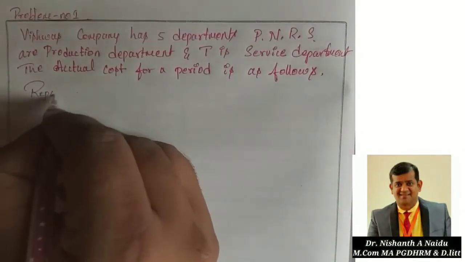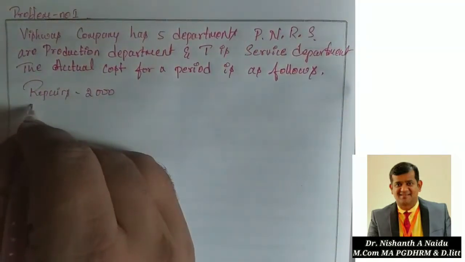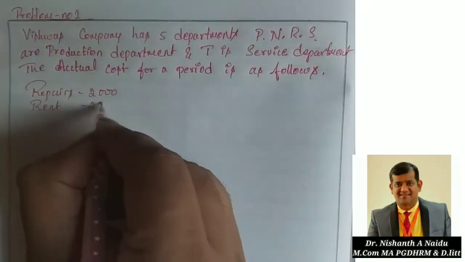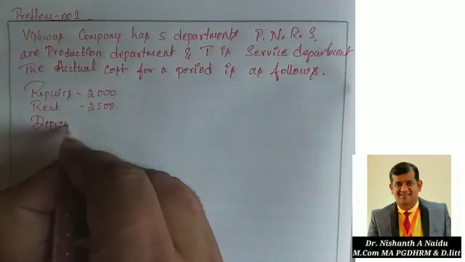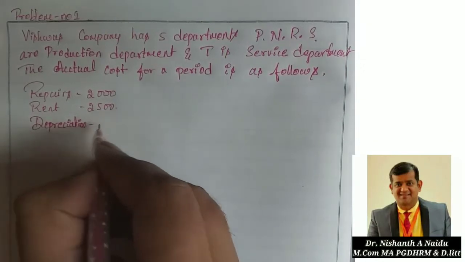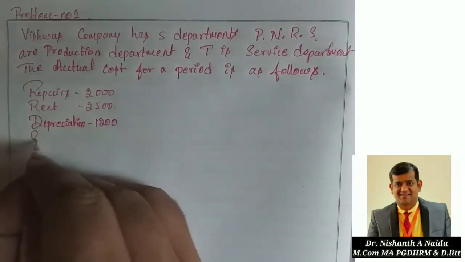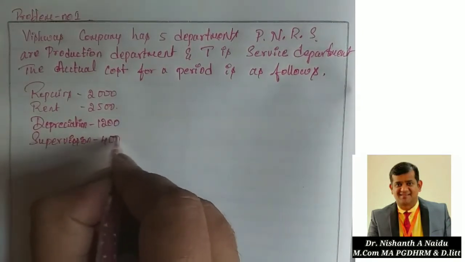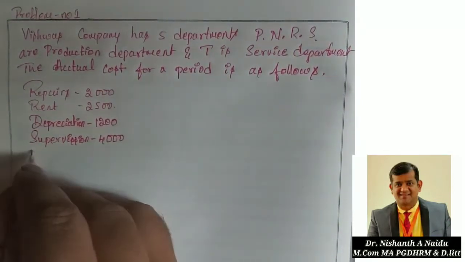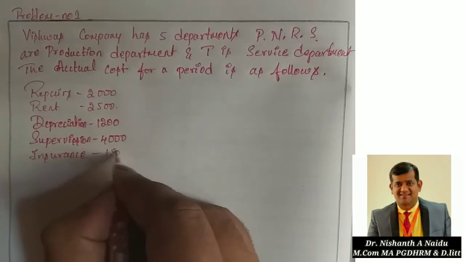Okay, so the actual period expenditure is repairs 2000 rupees. Then we have rent 2500 rupees. Then we have depreciation, it is 1200 rupees. Then we have supervision 4000 rupees. Then we have insurance 1500 rupees.